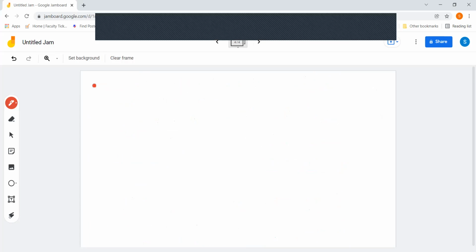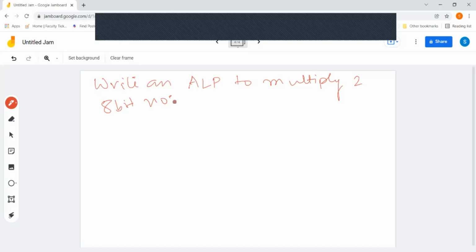Let's say, write an ALP to multiply two 8-bit numbers without using the mul instruction.